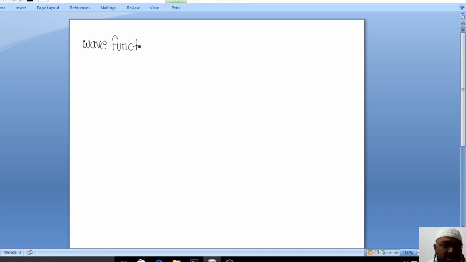In quantum mechanics, the characteristic of the wave is explained by the term called wave function, that is indicated as this particular symbol. So here we'll deal with what is actually the wave function.